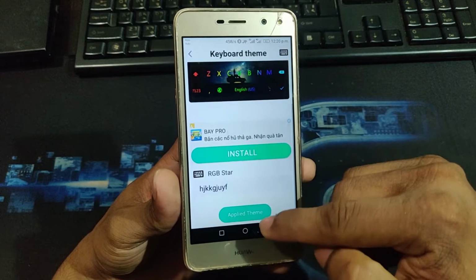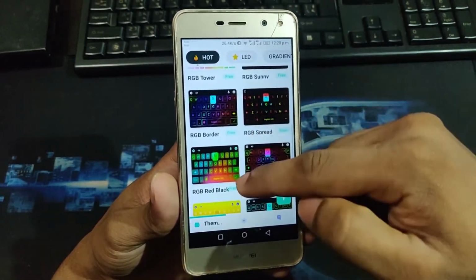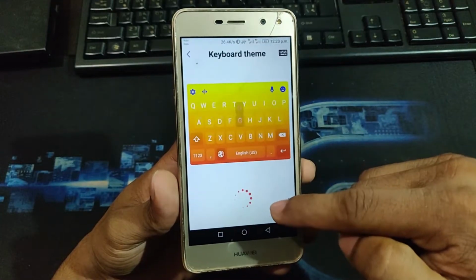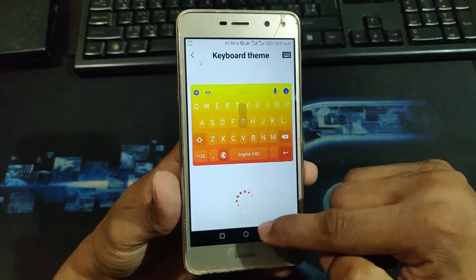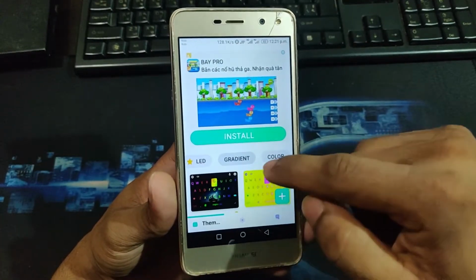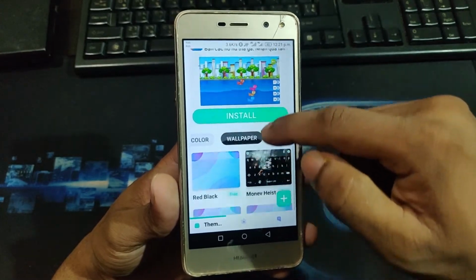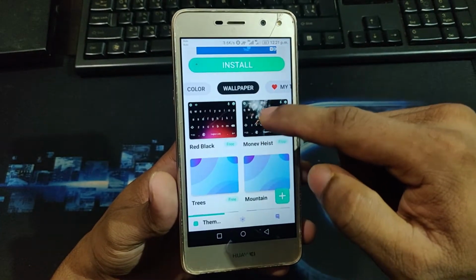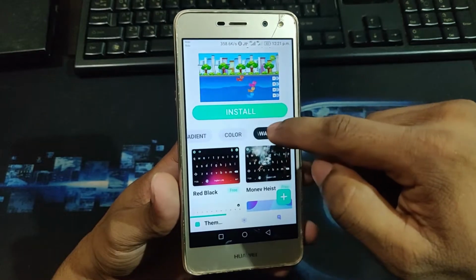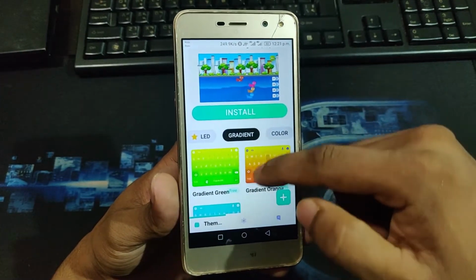So here are lots of free themes. You can choose one of your own. Then here are lots of categories of wallpaper. You can choose your wallpaper, then color and gradient.